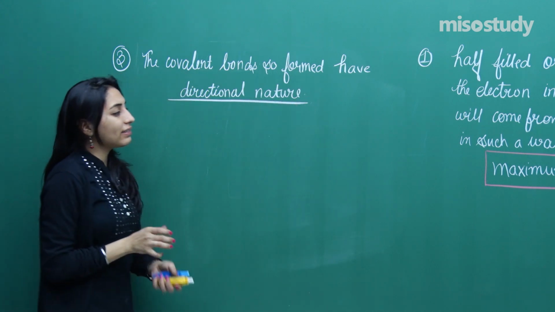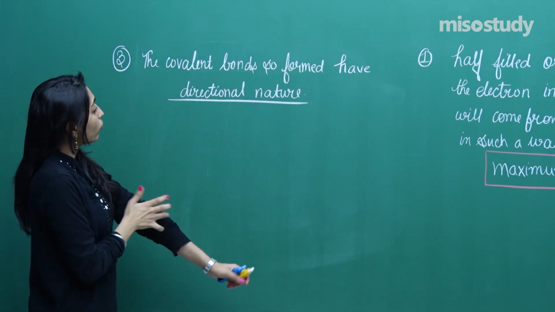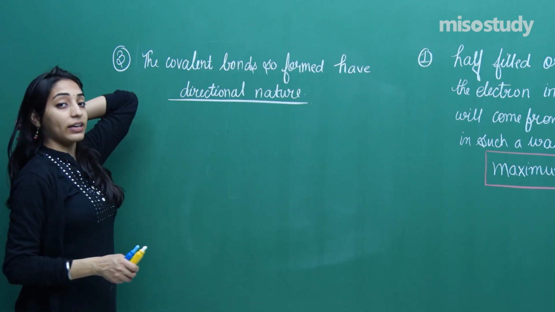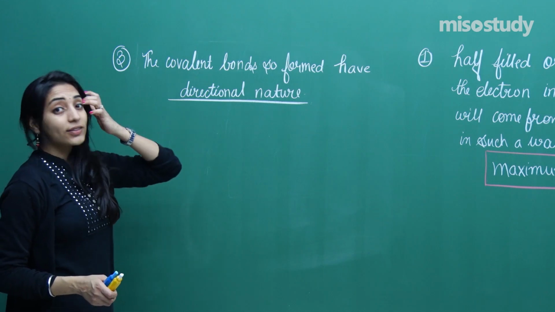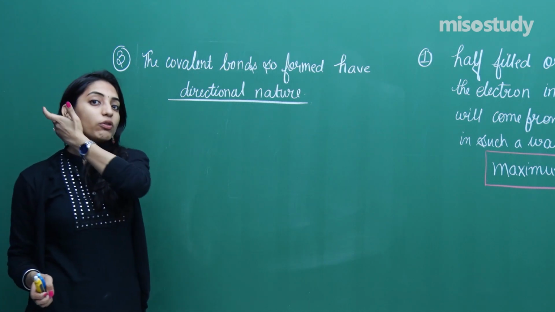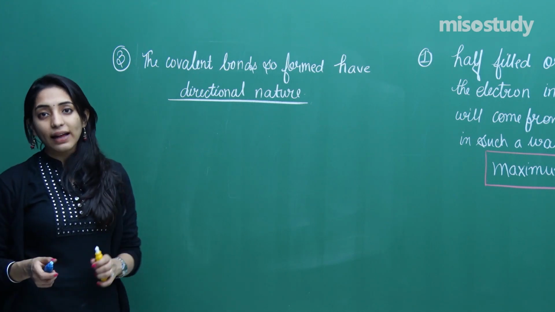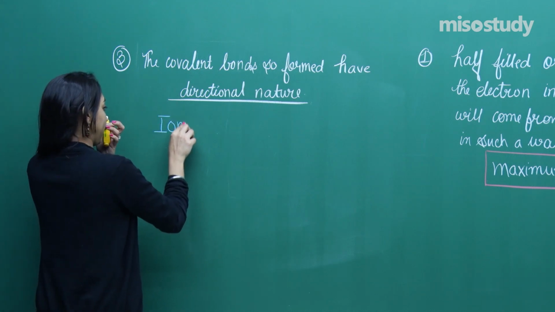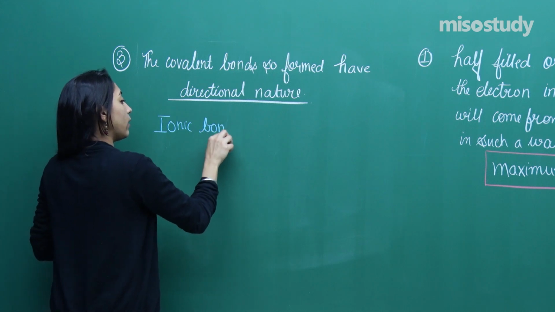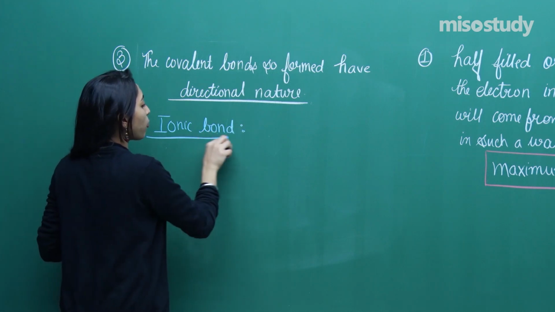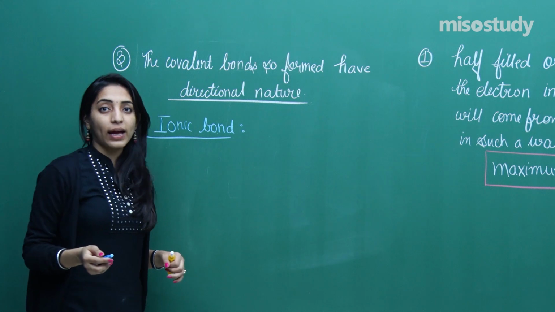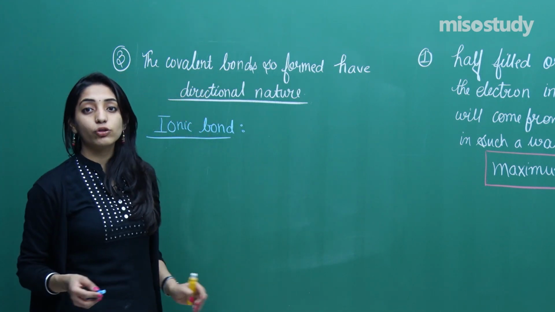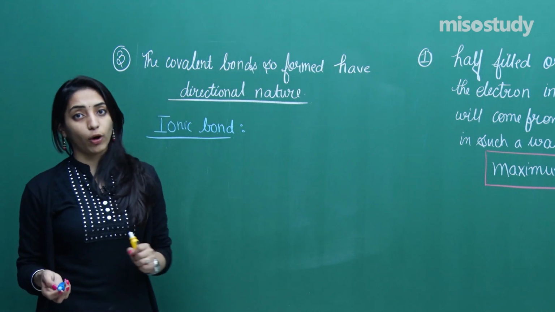Now let me tell you a little more theory related to this particular point where I am saying that covalent bonds have directional nature. What do we mean by directional nature? What do we mean by non-directional nature? For that, first let me define ionic bond. I didn't discuss this point when I was discussing the details of ionic bond because I was waiting for today's lecture, so that together I will teach you what are directional and non-directional properties.